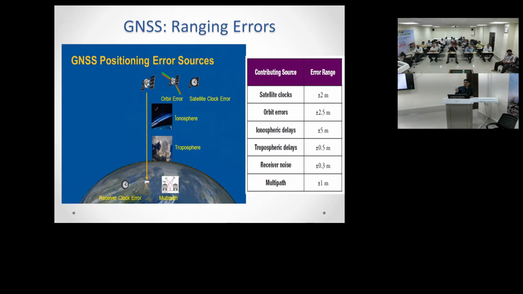And another is the middle earth orbit, which is inclined to the equator, 45 degrees inclined. So there are chances of getting orbital errors. Ionospheric delay is also there, tropospheric delay is also there, receiver noise is also there. Multipath means because of buildings the signal will divert, it will get reflected.